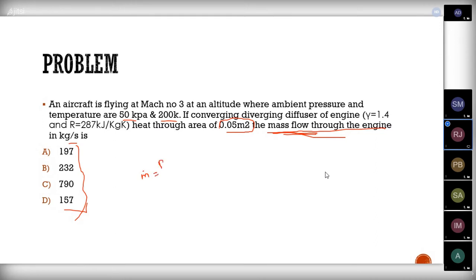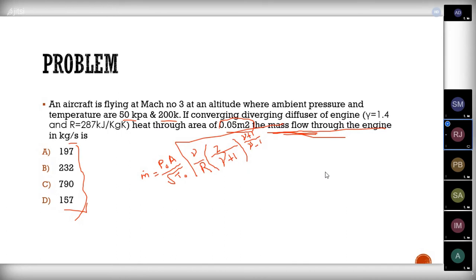M dot equal to P naught A divided by square root of T naught, into square root of gamma by R, into (2 divided by gamma plus 1) to the power of (gamma plus 1) divided by (gamma minus 1).